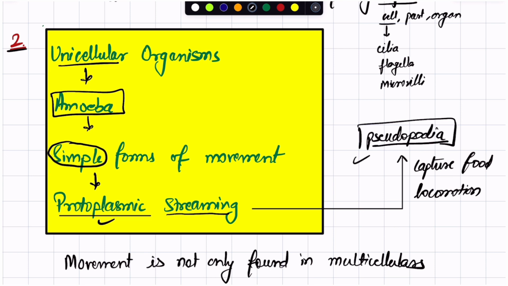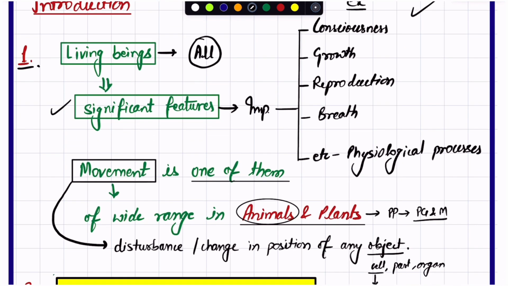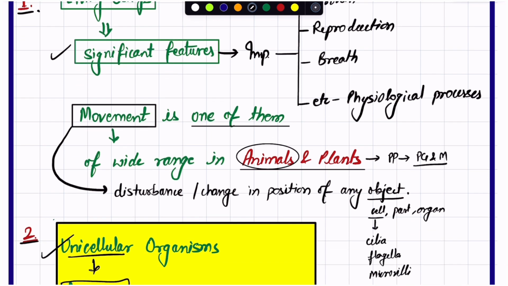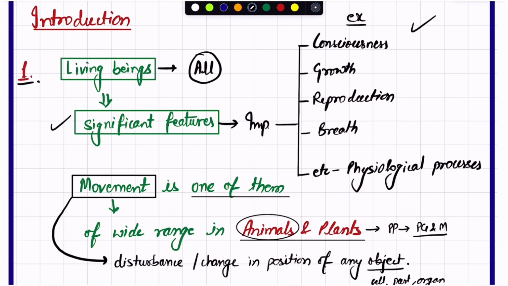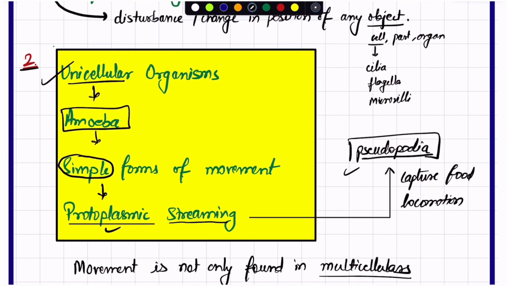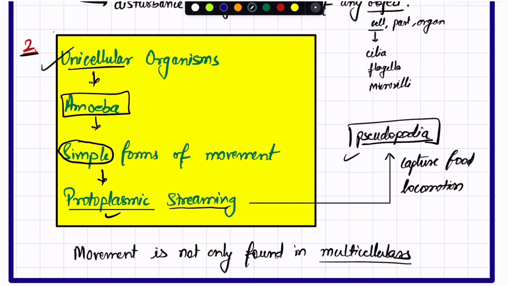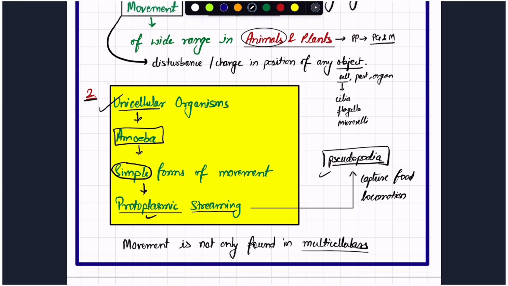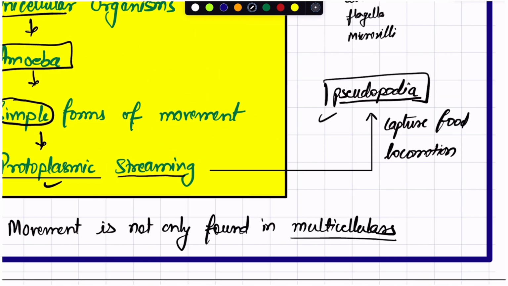So when we talk about movement, it's not just present only in the multicellulars, it is also present in the unicellular organisms. So what is movement, how it is one of the significant features, what are the other significant features we can talk about, and then that movement is present in unicellular organisms also. These two points we have discussed in this first page. I hope it is clear to you.